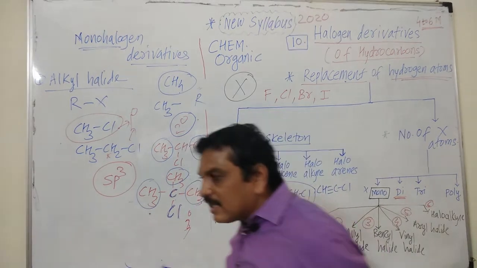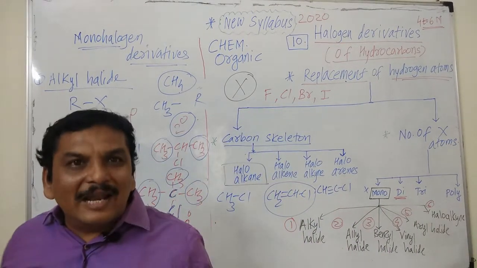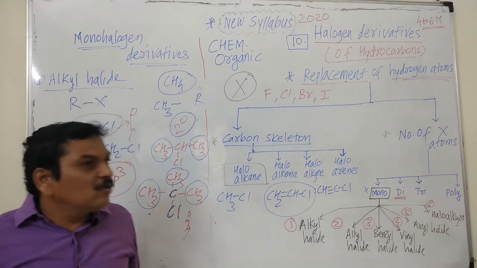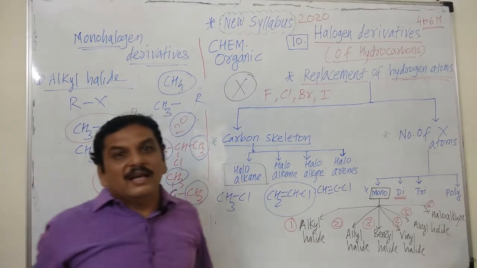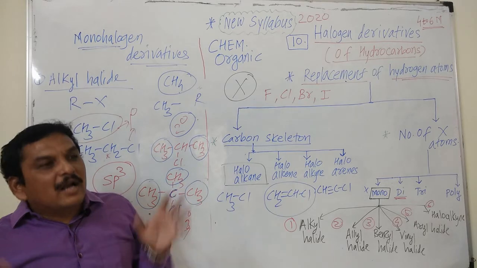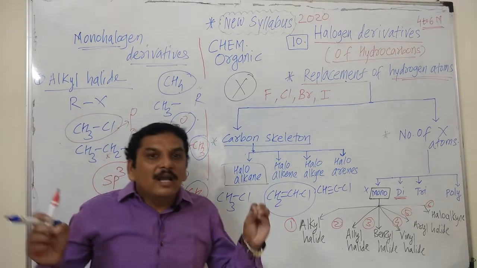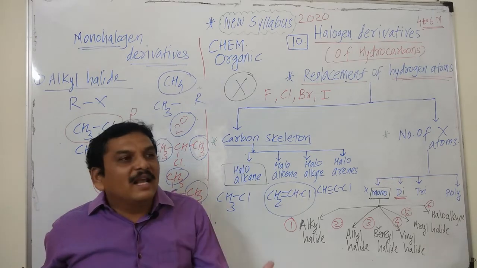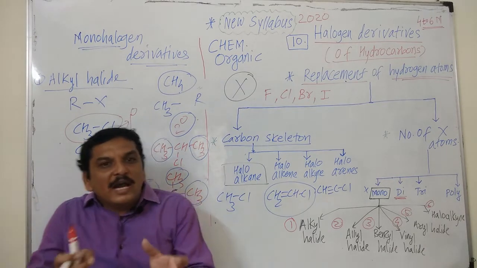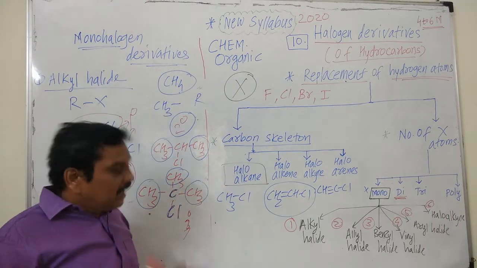Hence alkyl halides are the compounds in which halogen is directly attached to sp3 hybridized carbon atom of alkyl group. And how is the alkyl group formed? It is formed from alkane by removal of one hydrogen atom from alkane.